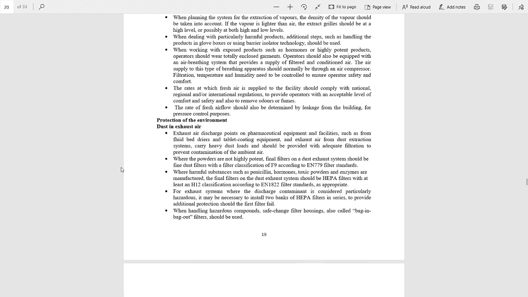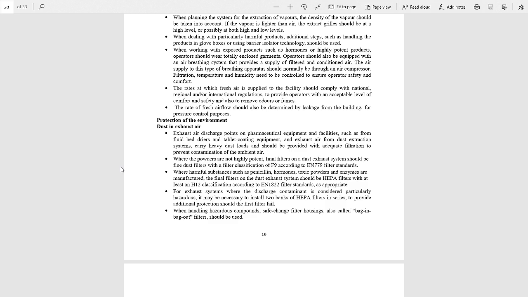Now we will discuss protection of the environment, dust in exhaust air. Exhaust air discharge points on pharmaceutical equipment and facilities, such as fluid bed dryers, tablet coating equipment, and exhaust air from dust extraction systems, carry heavy dust and should be provided with adequate filtration to prevent contamination of the ambient air.